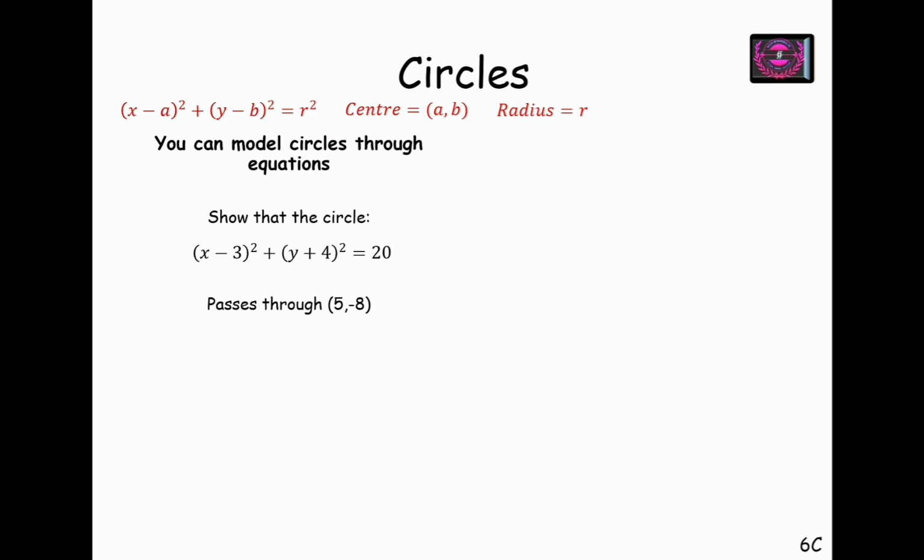Show that the circle x minus 3 whole square plus y plus 4 whole square equals 20 always passes through 5 comma minus 8. You have to show it passes through 5 comma minus 8. So we are going to substitute these values in the equation of the circle, and we are going to check whether LHS equals RHS or not. If it is true, then the point lies on the circle, and if false, then the point lies outside or inside the circle, but not on the circle.